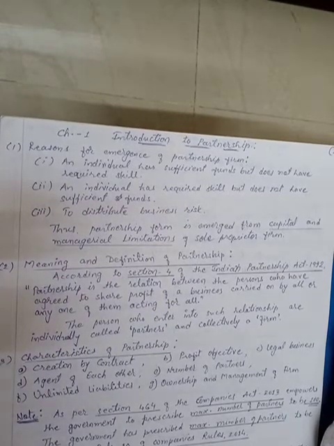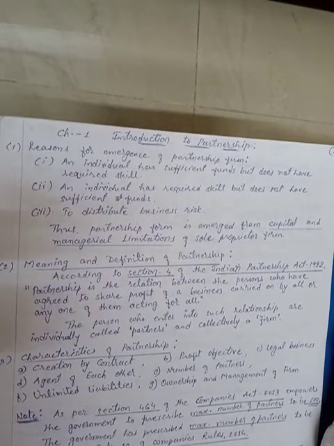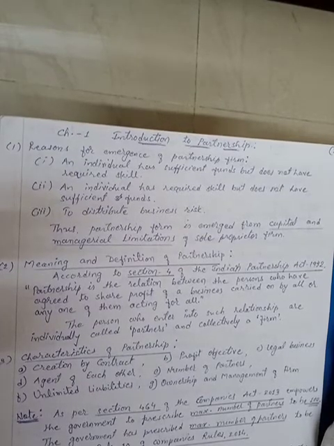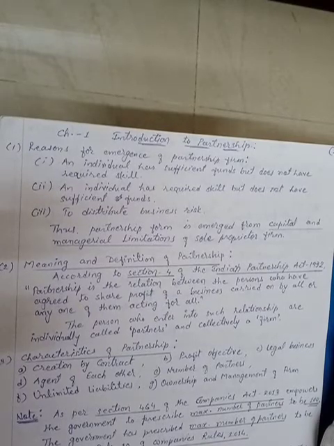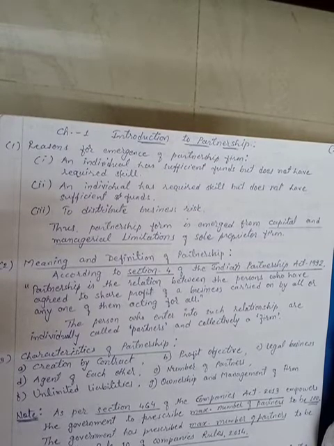Similarly, if a person has technical knowledge but does not have sufficient money to start the business, he can introduce another person who has sufficient money as a partner, and then they will start the business. That is known as a partnership firm. Similarly, to distribute the risk of the business, we all know that in a business there is a risk.